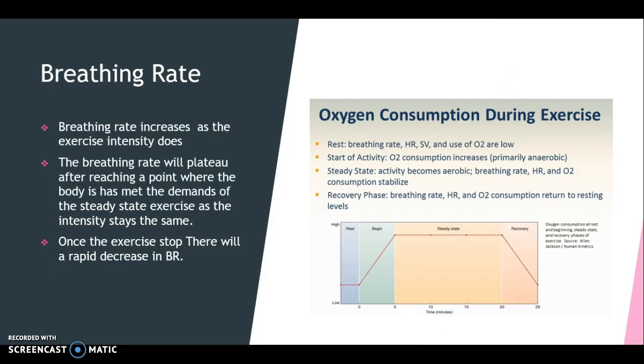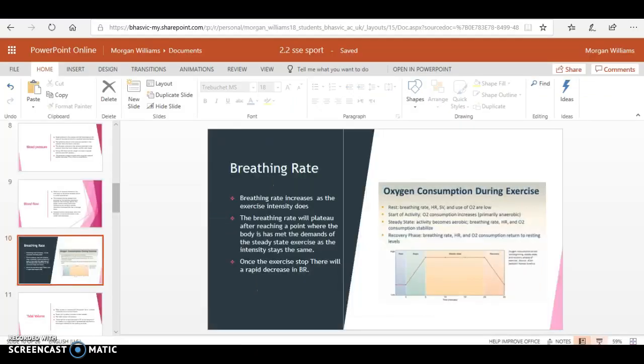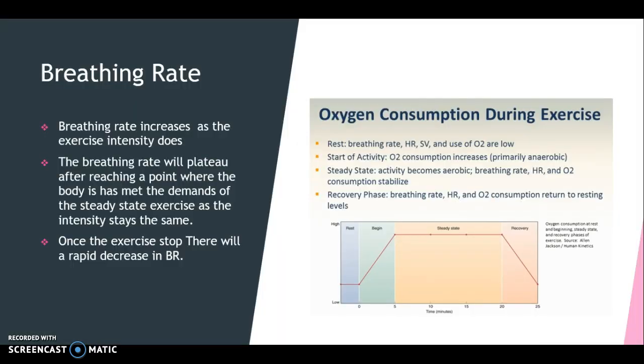Breathing rate. Breathing rate increases as the exercise intensity does, due to the demand of oxygen required for the aerobic exercise. The breathing rate will plateau after. Once the exercise stops, there will be a rapid decrease in breathing rate due to the small oxygen debt, and there aren't any wasteful products to flush out.